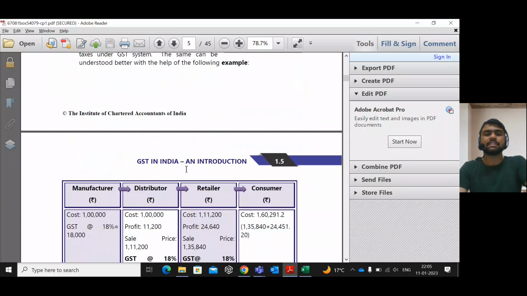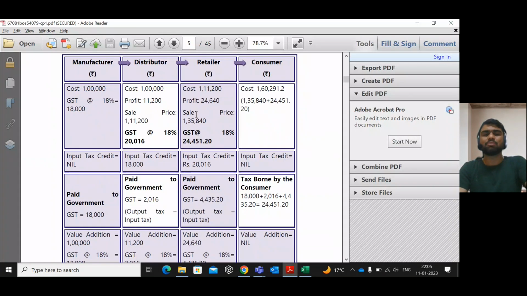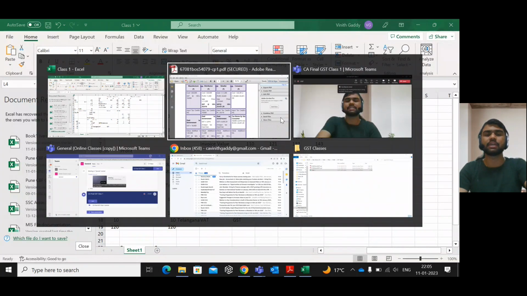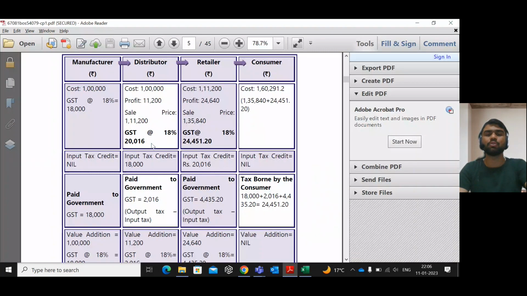No cascading effects in GST. The similar example which I have explained to you, but the amounts, rates and GST components were different. You can go through this. If at all you have any doubts, you can post them in the comment section so that I can explain afterwards.